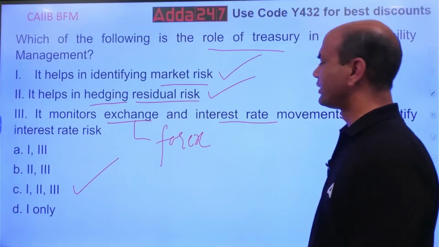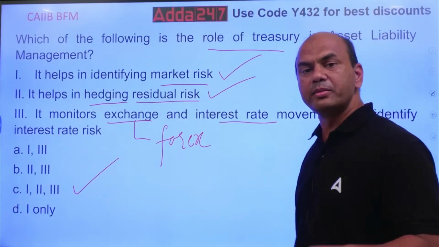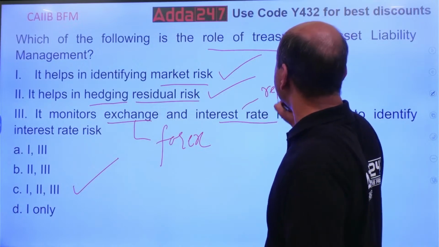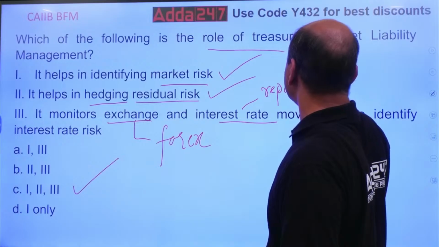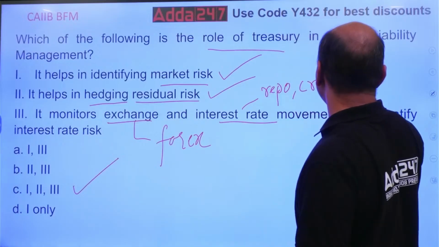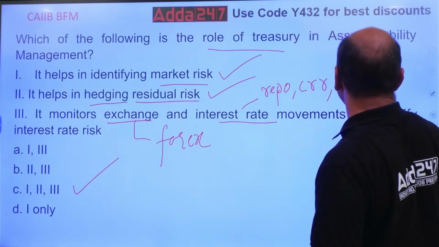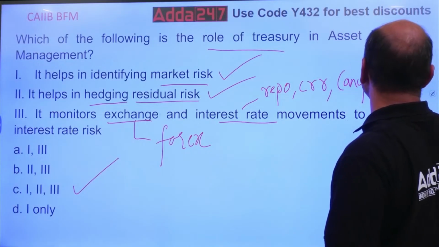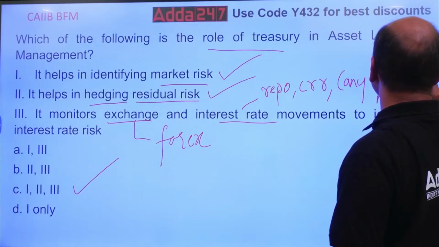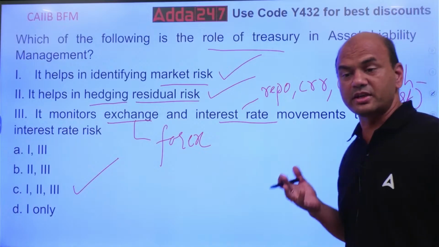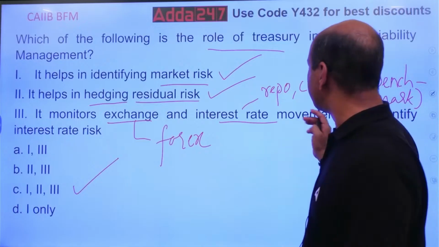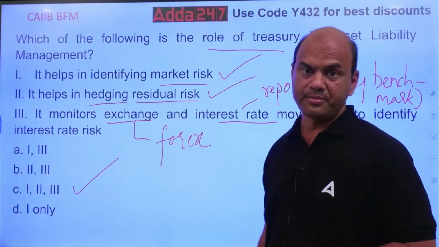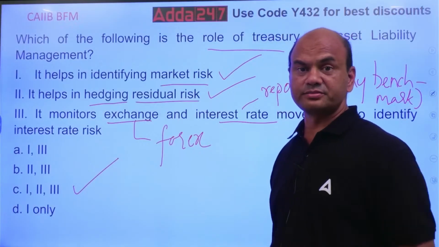Interest rate movement means what? What type of interest rate? This relates to your repo rate, your CRR, or any benchmark rate. Any benchmark means it can be related to forex. If you are dealing in forex, then the benchmark is not CRR or repo. Nowadays, it is ARR, alternative reference rate.